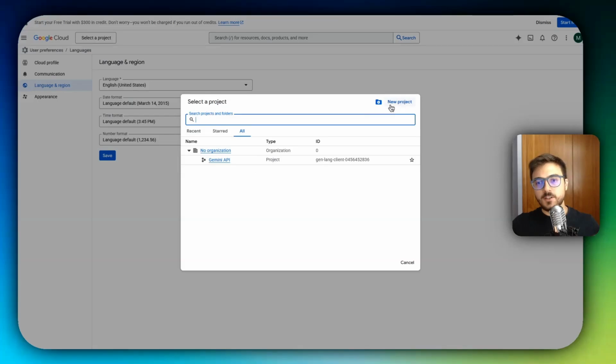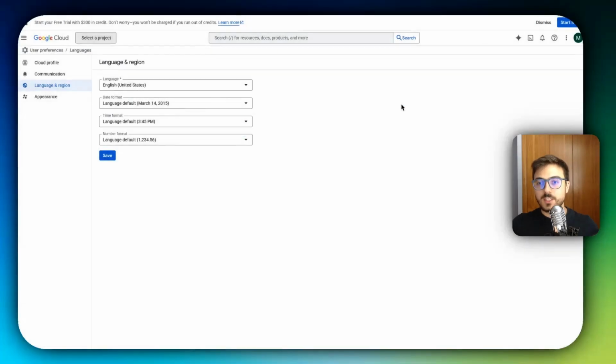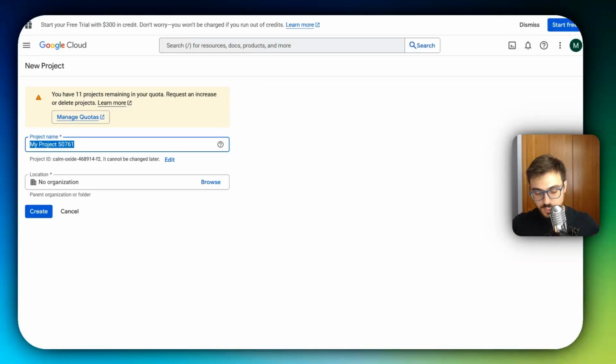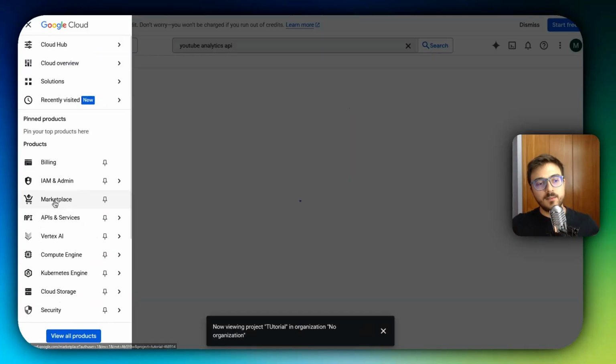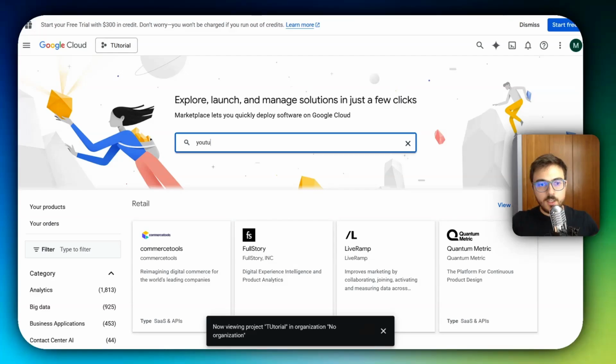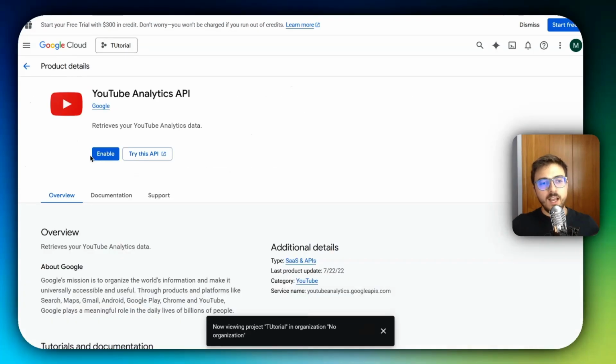We're going to have to select a project or create a new project. In this case, I'm just going to create a new project so that people that haven't created any project know how to do it. So just create a new project, set a project name. I'm just going to set it to tutorial. You can leave it as no organization, create, and it's going to start creating the project. Please select the project here, then click Add Marketplace and look for YouTube Analytics API. Click on this one and enable it.